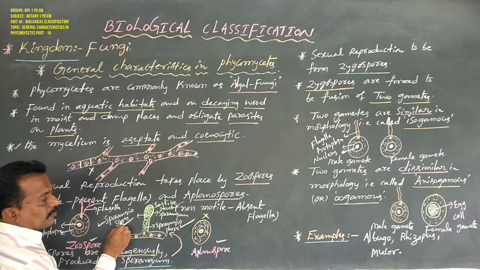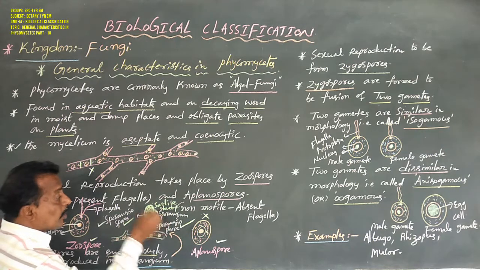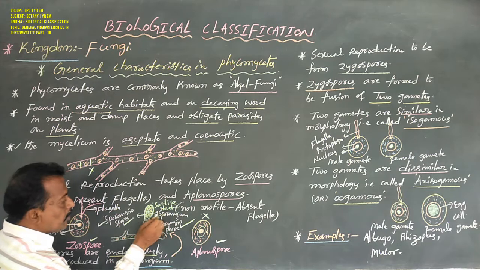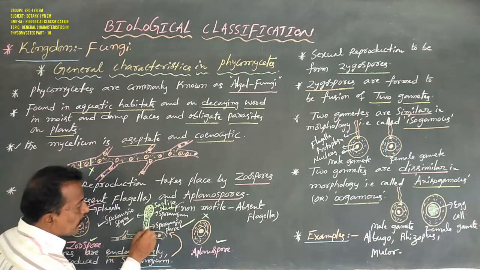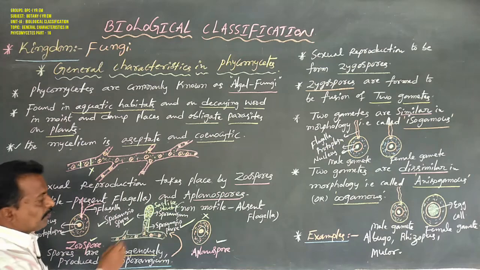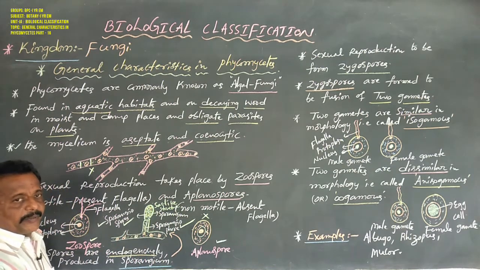Sporangiospores are developed in the sac-like sporangium, and the sporangium is produced on a stalk-like sporangiophore, one special hyphal branch.